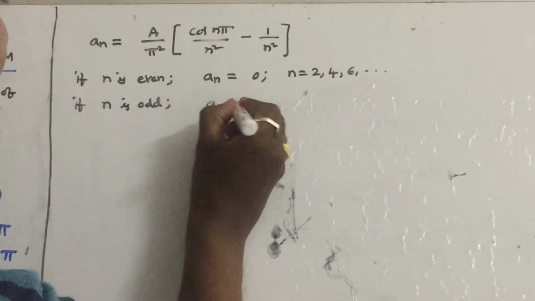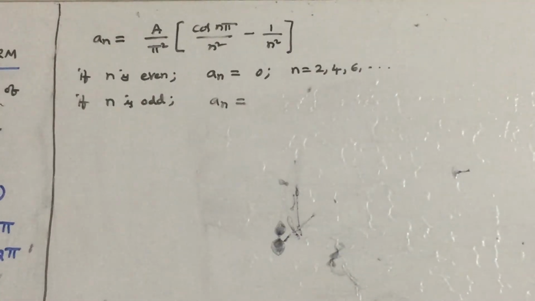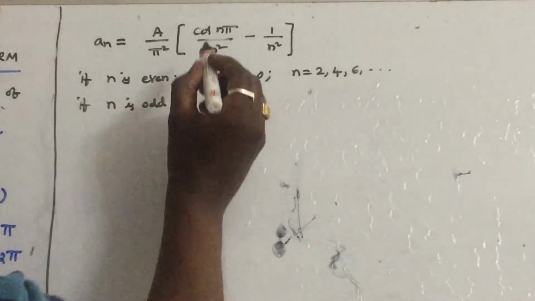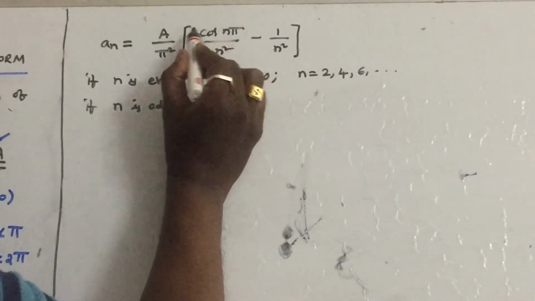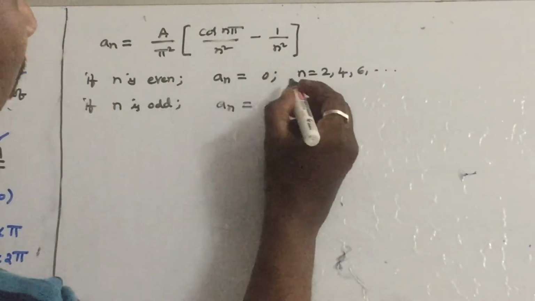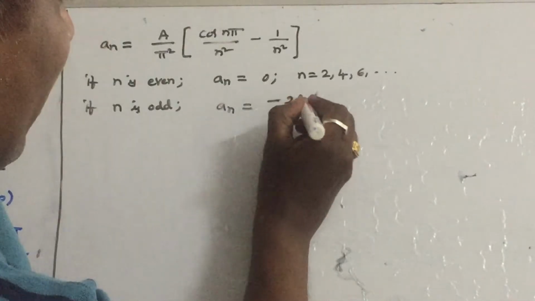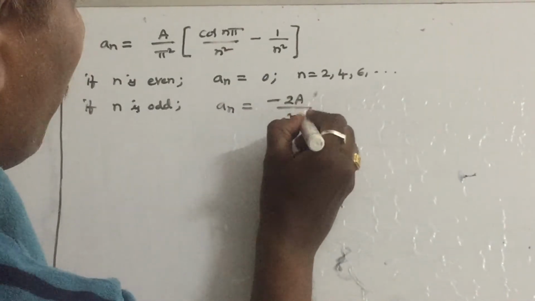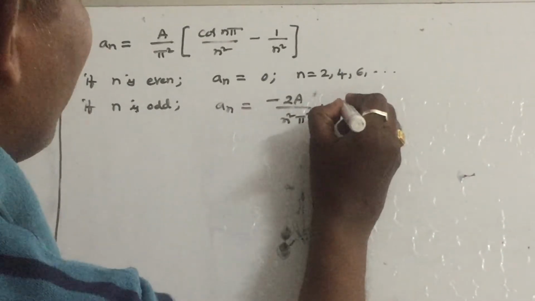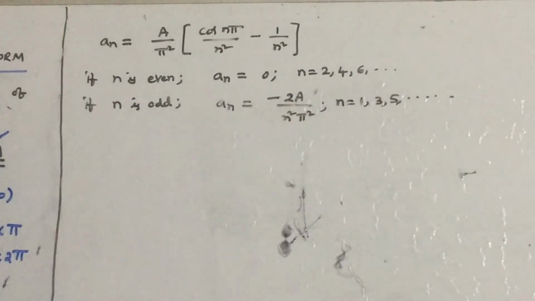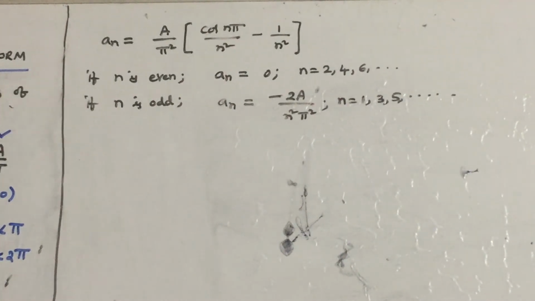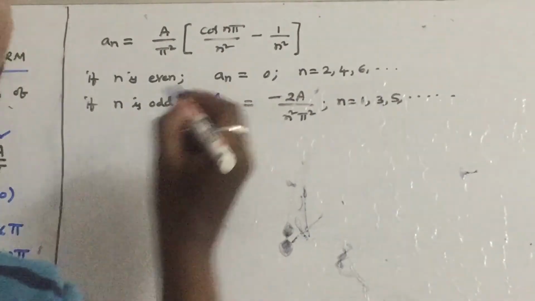If n is odd, substitute and find out what is an. An is equal to, if you substitute, cos pi minus 1, and cos 3 pi minus 1, so therefore it will become minus 2A by n square pi square for the values of n equal to 1, 3, 5, and so on. So this is the answer for an.